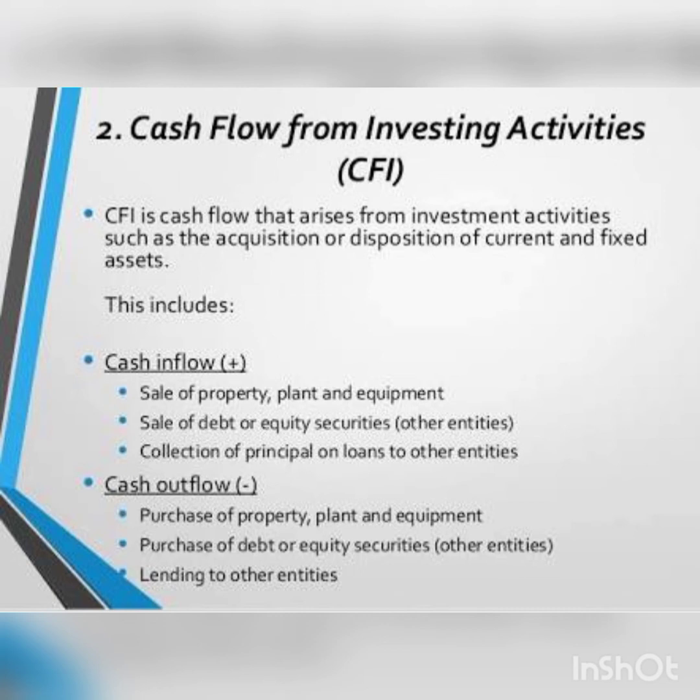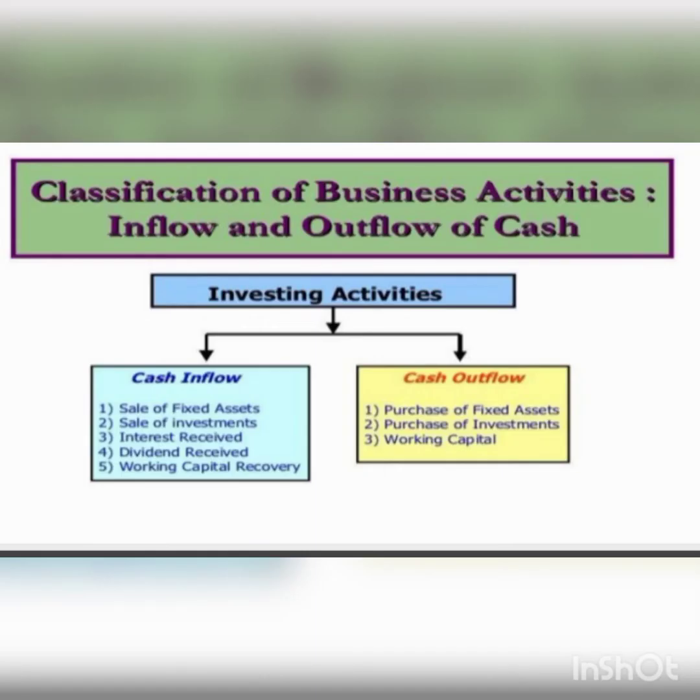Then another example: there is an opening balance of goodwill of 6 lakh rupees, then closing balance of 4 lakh rupees. That means there is a decrease in the balance of goodwill. Decrease in the balance of goodwill means goodwill written off. That amount should be added under the heading add non-cash and non-operating items under operating activities. Is it clear?